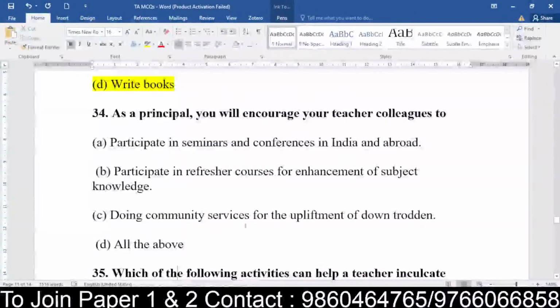Doing community service for the upliftment of the downtrodden, or all the above. Which role will you play to motivate your faculty members? Question number 34 is on the screen. Just write 34 point what.